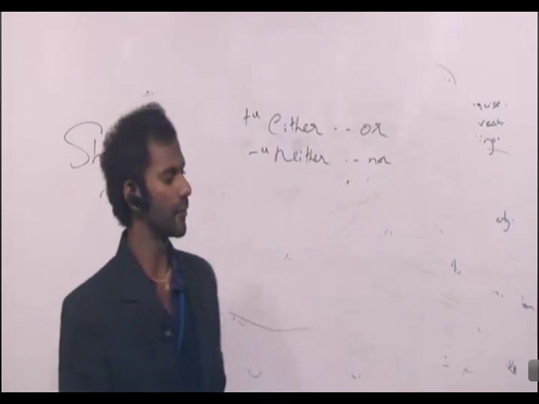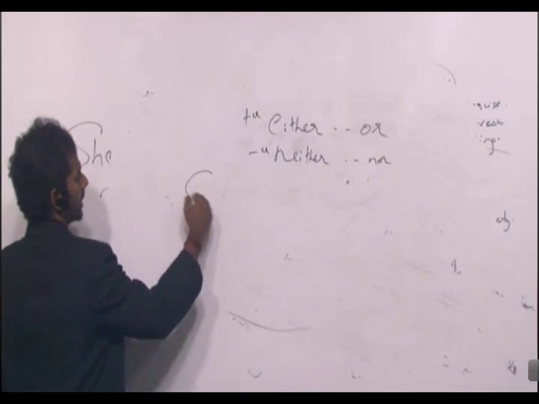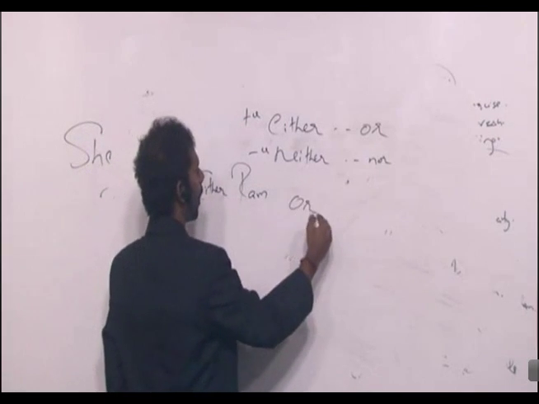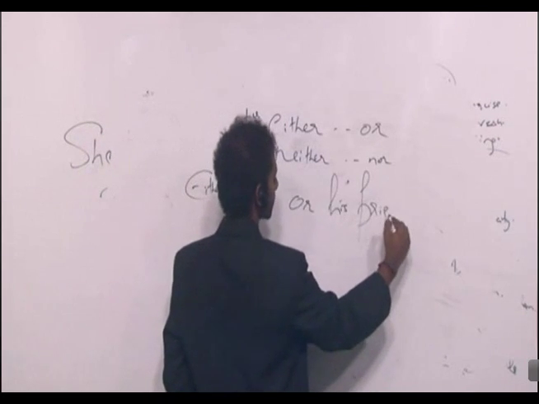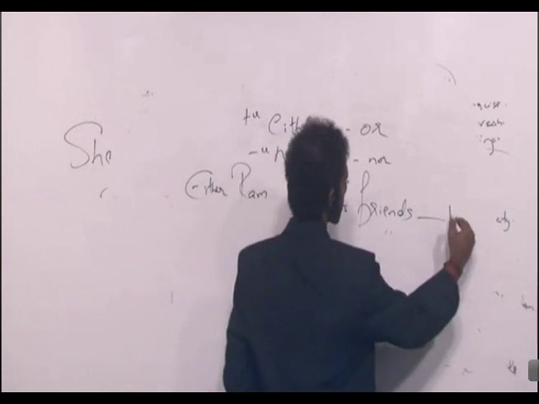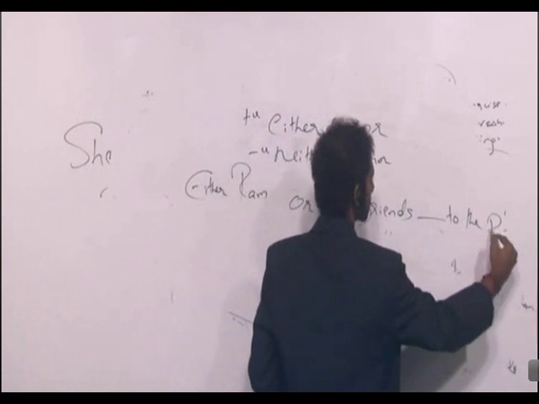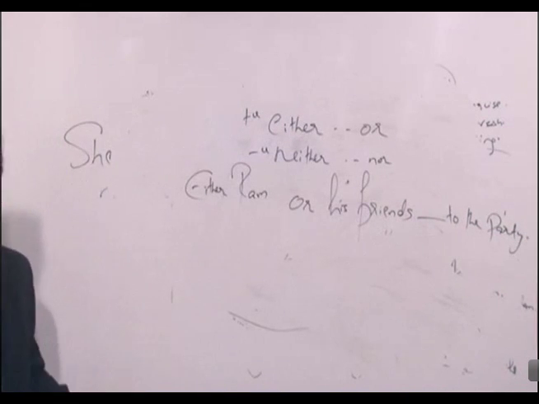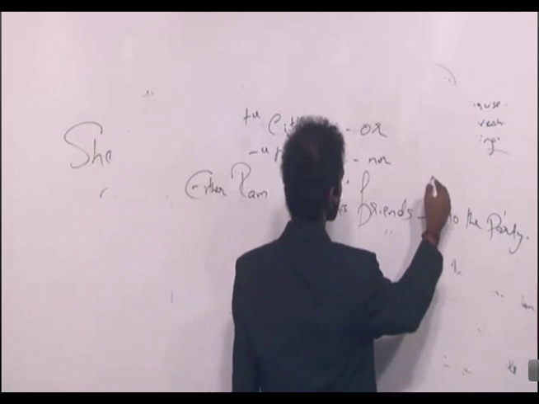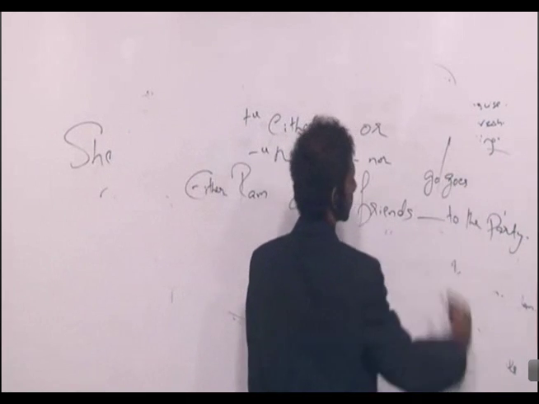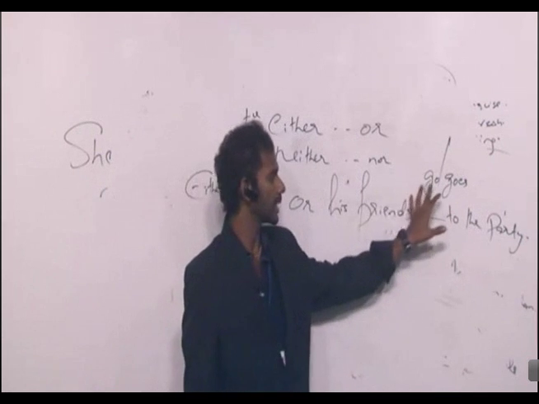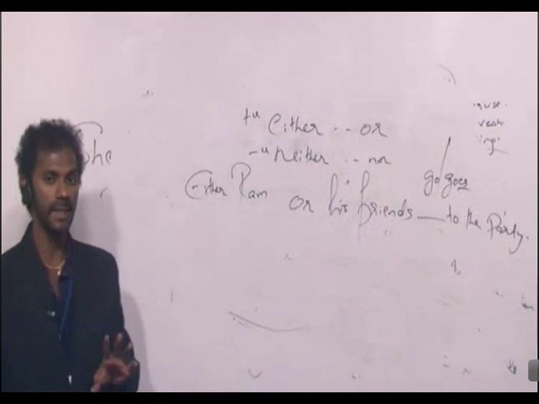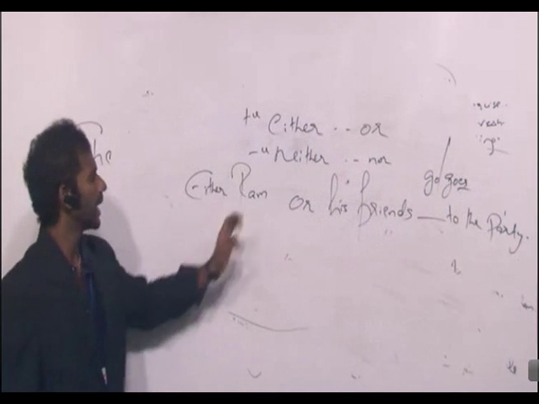Take down the sentence first, then I'll explain. Either Ram or his friends dash to the party. Either Ram or his friends dash to the party. Options are go, goes. Go is plural, goes is singular because of the es. Either Ram or his friends dash to party. It is not eliminating the middleman. It is regarding either or, neither nor.